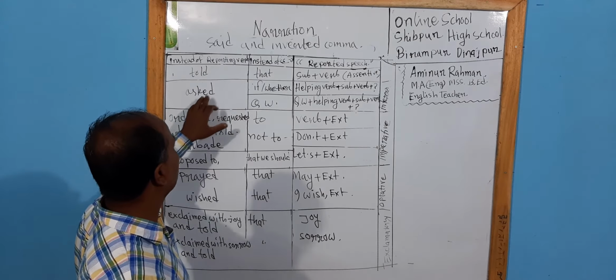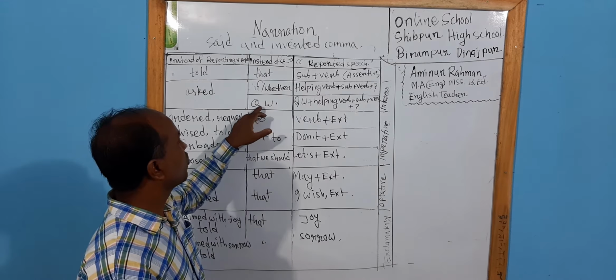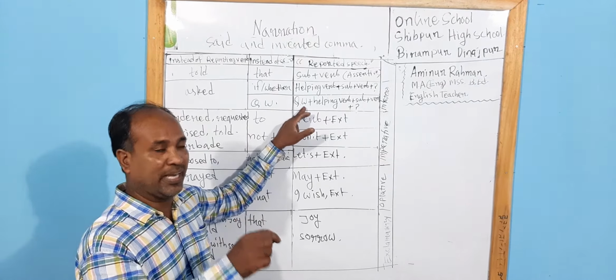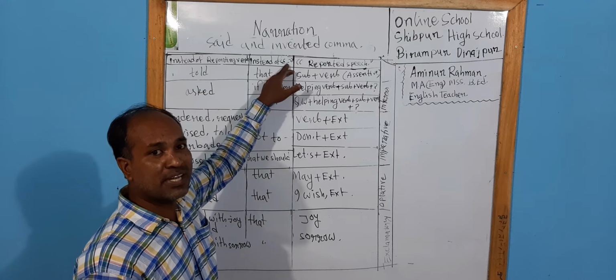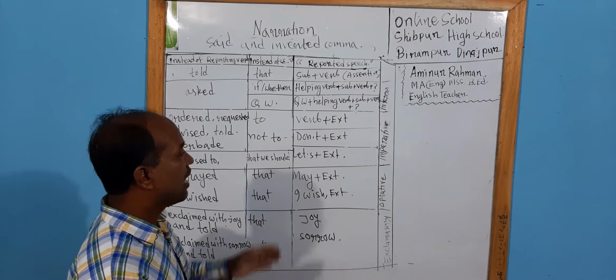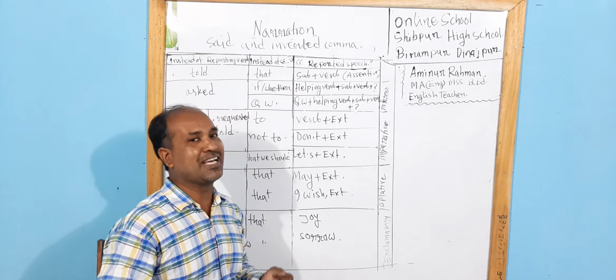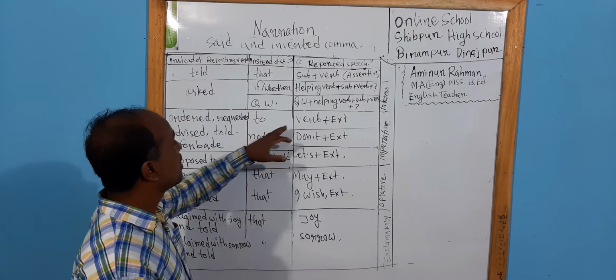Instead of the repeating verb, there will be asked, and instead of the inverted comma, there will be the question word. Whichever question word has been used in the sentence will be used, omitting the inverted comma. I will give you some examples, and from these you will get a clear idea.